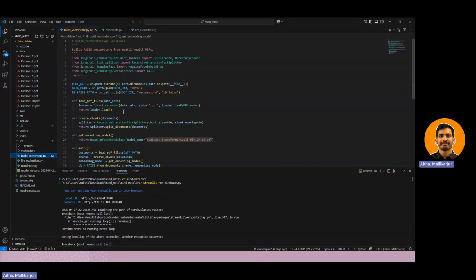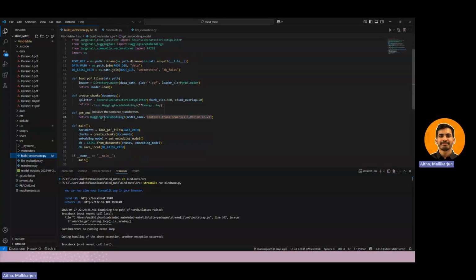It loads the PDF files, then chunks them into small overlapping documents. After that, it embeds the chunks using a sentence transformer. In our case, we are using MiniLM for the embeddings. Then it stores them in the form of a FAISS vector store, which can later be used for the retrieval mechanisms.